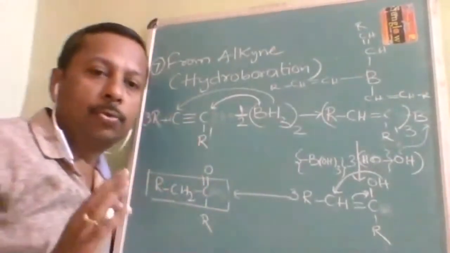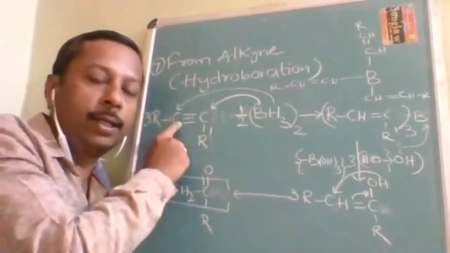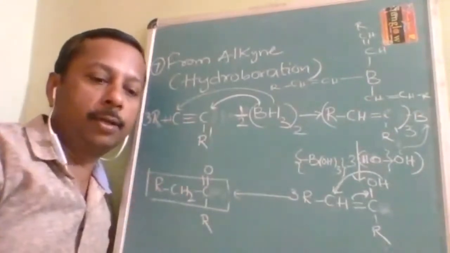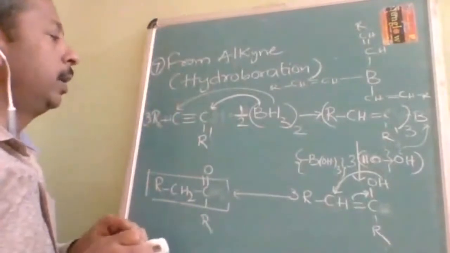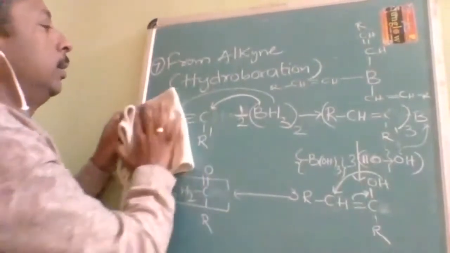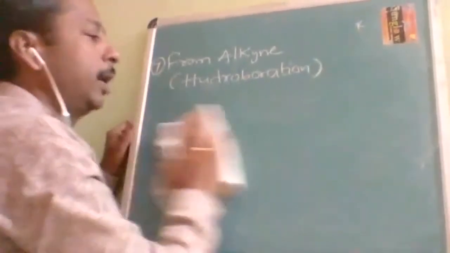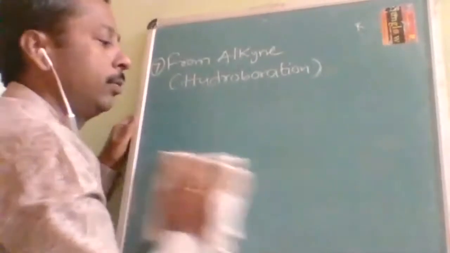Okay. Simple 2 sentences. Non-terminal alkyne will give you ketone. Terminal alkyne on hydroboration will give you aldehyde. Okay. Terminal alkyne will give you aldehyde and non-terminal will give you ketone. As a snapshot of this reaction, 2 sentences you have to remember.